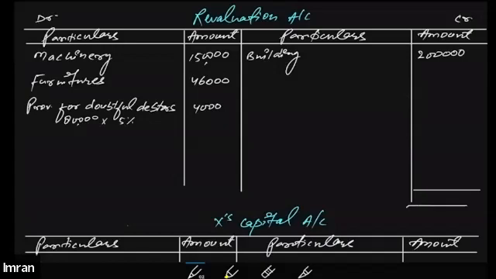This is 2 lakh, and on the debit side we have the same value: 140 plus 46 is 196, plus 4. So there is no profit, no loss in the revaluation account. 2 lakh on both sides. Got it? This is the revaluation account of this question. Done? Yes, sir. Okay.